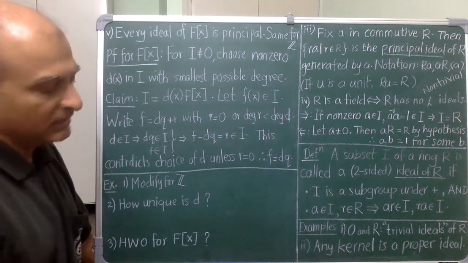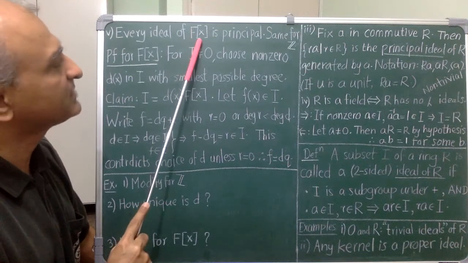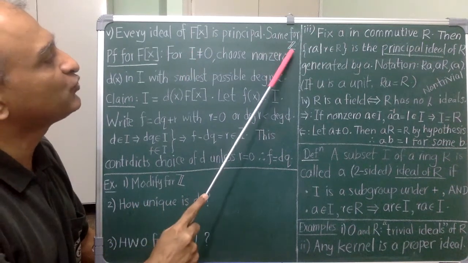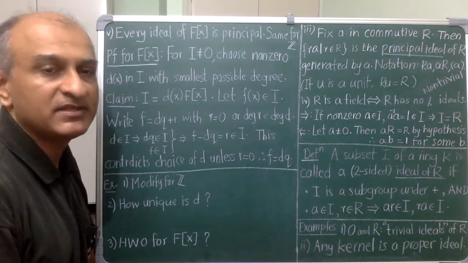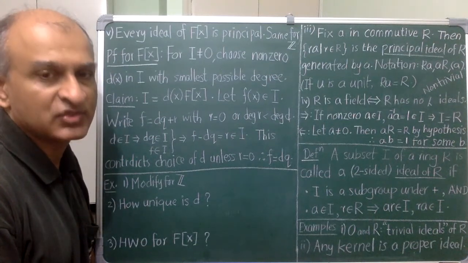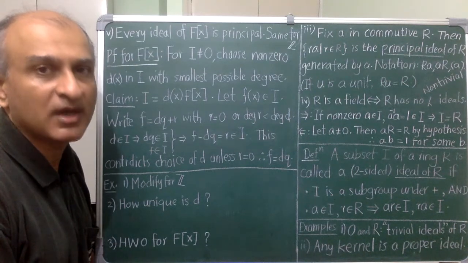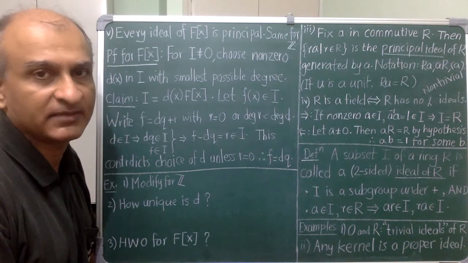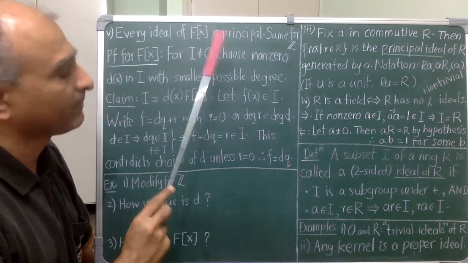Moving on, now I have to show that every ideal of F[x] is principal, and the same is true for Z. For integers, I know that every subgroup itself is cyclic, so therefore there is nothing to prove. But still it is worthwhile to cast this proof in terms of ring theory. And here I have done this for F[x].